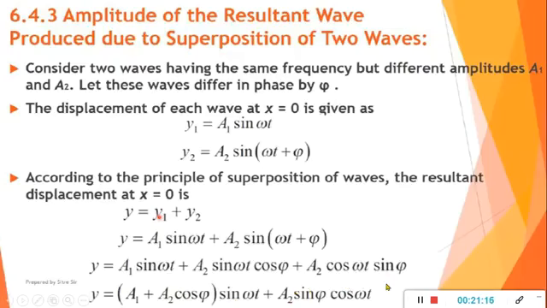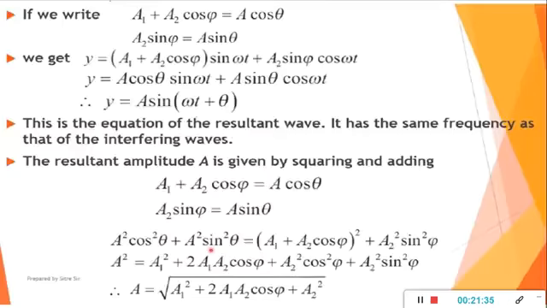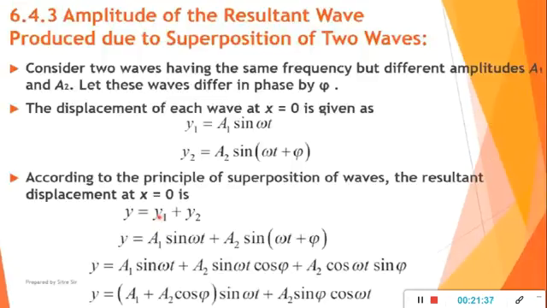So what we have to do here is consider two waves which have different amplitudes A1 and A2. Let these waves differ in phase by phi. We have considered a phase difference of phi. Now, from the displacement of each wave at x equals 0, we got two equations.